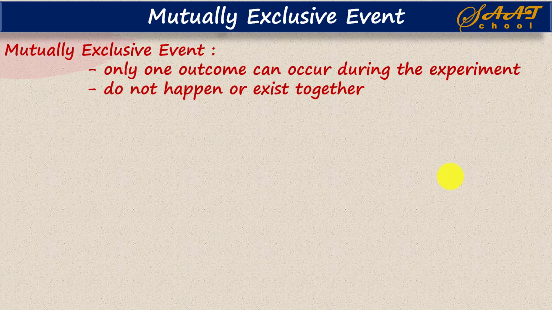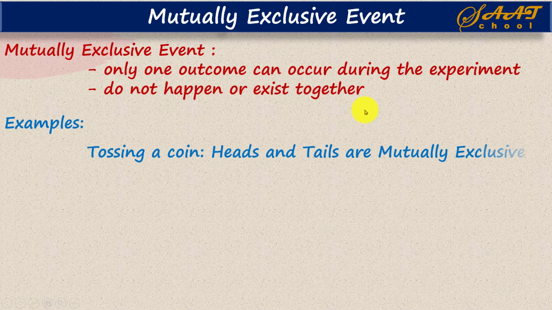Now this is the next term that is used in probability: mutually exclusive event. What is a mutually exclusive event? In a mutually exclusive event, only one outcome can occur during the experiment. Experiment means an activity. So in an activity, only one outcome can occur in the case of a mutually exclusive event. What does that mean? That means if A and B are two events, then they do not happen together, or they do not exist together.